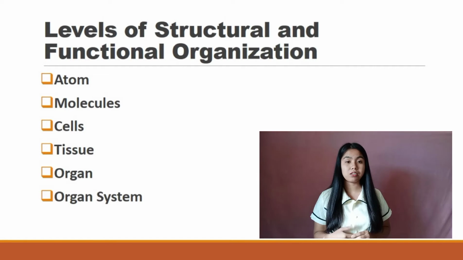Fifth, organ. An organ is an anatomical distinction of the body composed of two or more tissue types. Each organ performs one or more specific physiological functions. And last, organ system. An organ system is a group of organs that work together to perform a major function or meet physiological needs of the body.